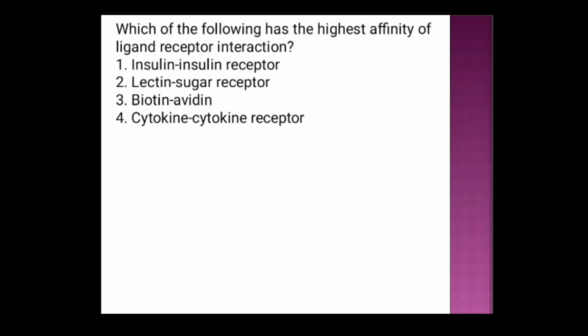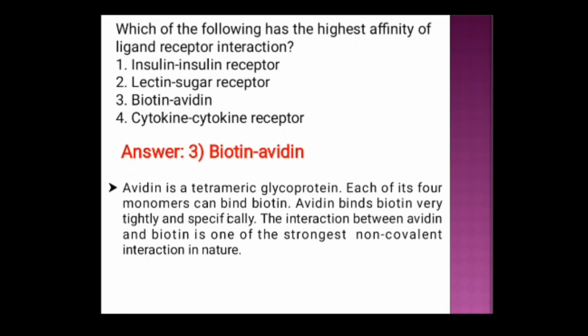Next question. Which of the following has the highest affinity of ligand-receptor interaction? Option 1 insulin receptor, option 2 lectin sugar receptor, option 3 biotin avidin, option 4 cytokine receptor. And the correct answer is option 3 biotin avidin.